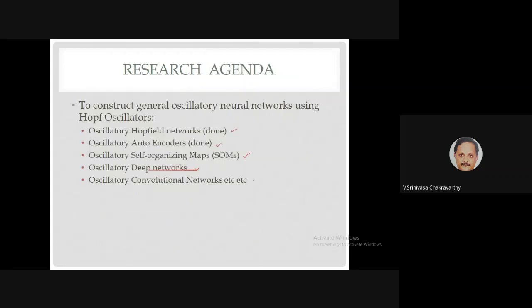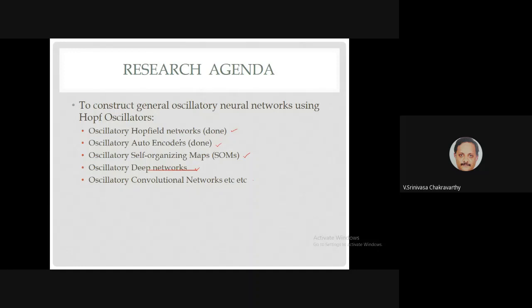Right. So now our objective in the long run in my lab is to rework a lot of neural network theory using oscillators. Basically, if your basic neuron unit is defined by a sigmoid neuron or something, we get a lot of theory. If you might have taken some courses on artificial neural networks or AI and deep networks, you have seen feed-forward networks, self-organizing maps, autoencoders, all these things.